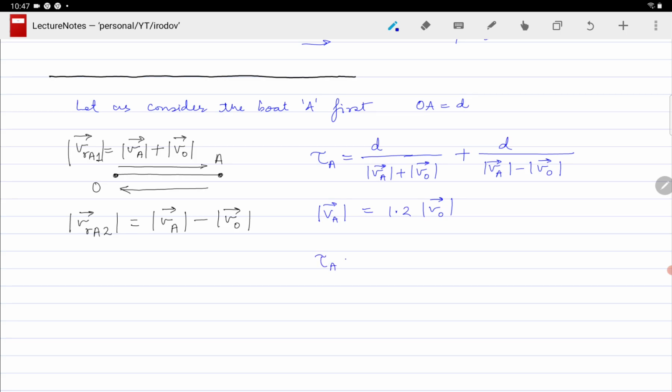So tau A will be equal to D divided by 2.2 times V naught plus D, and over here we'll get 0.2 times V naught.